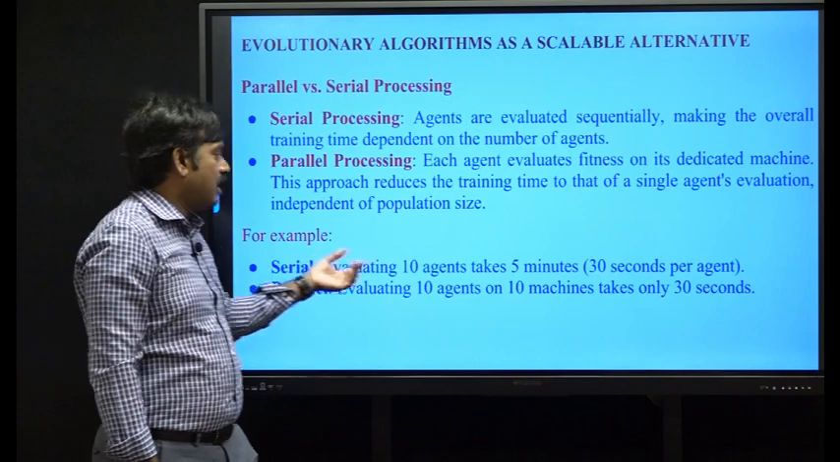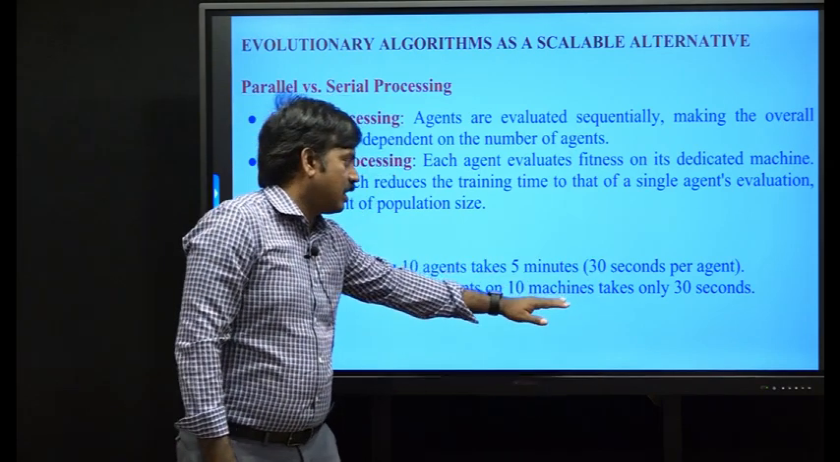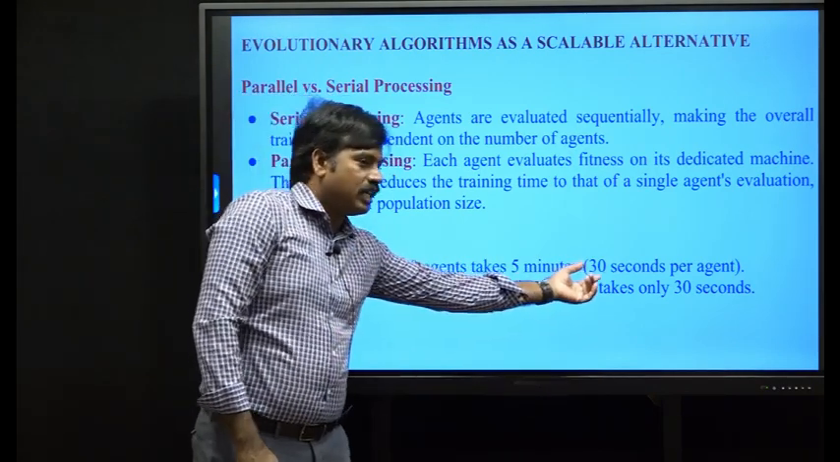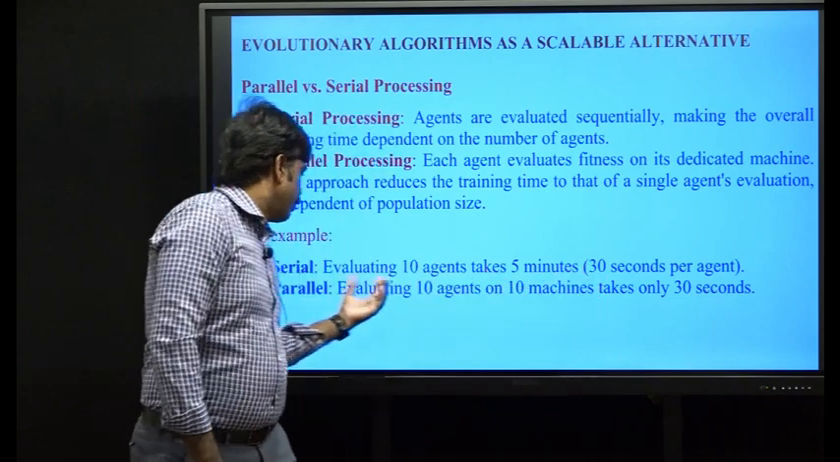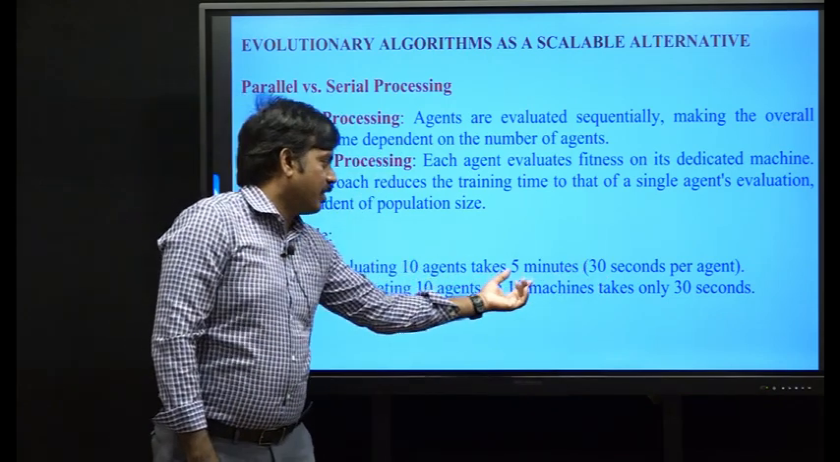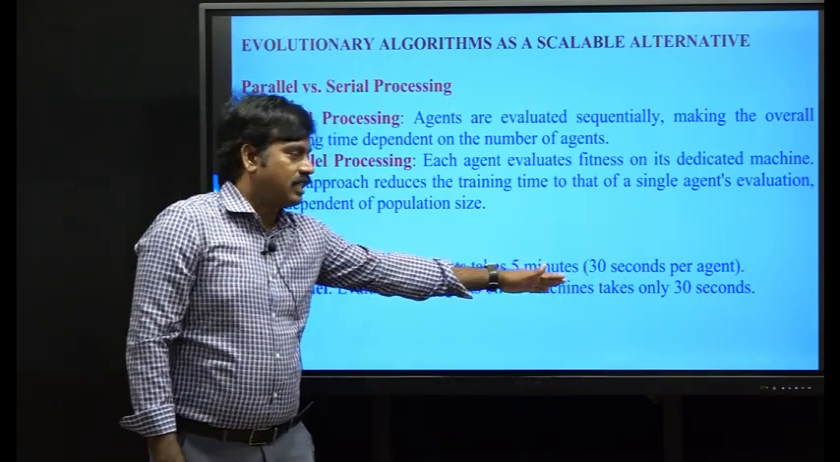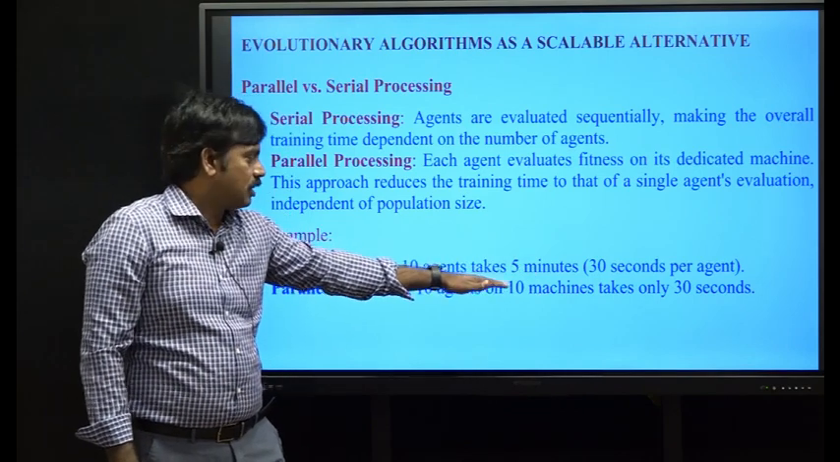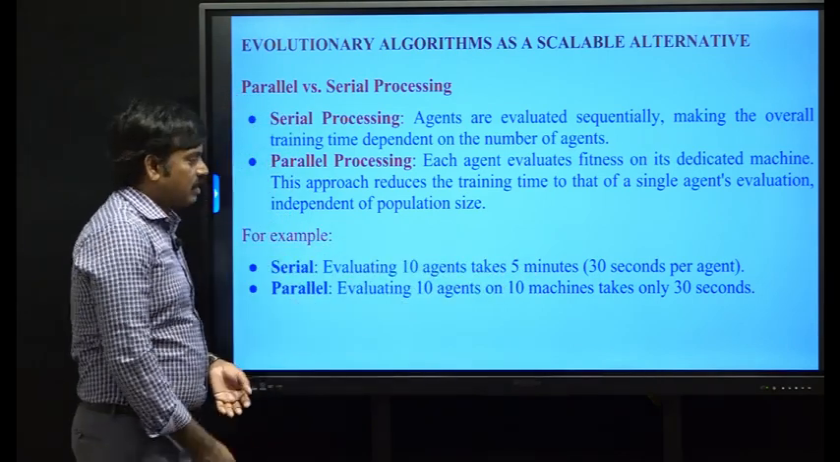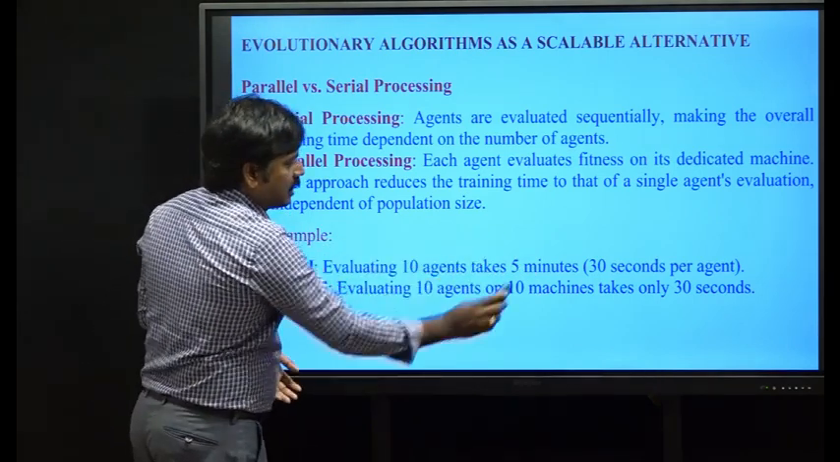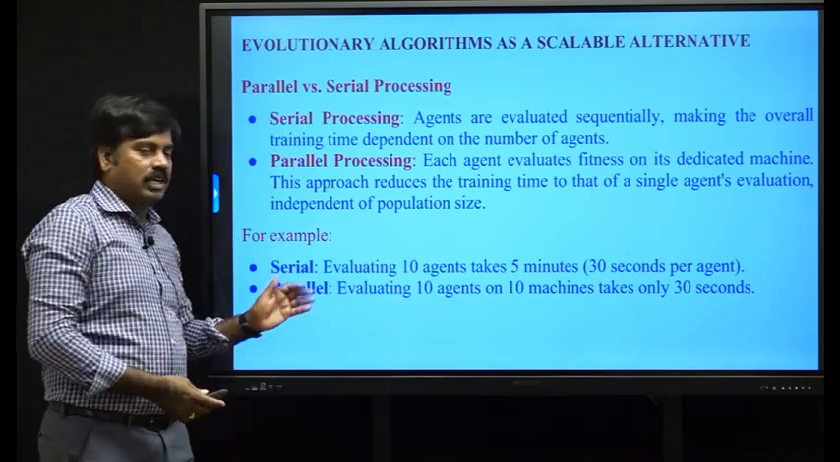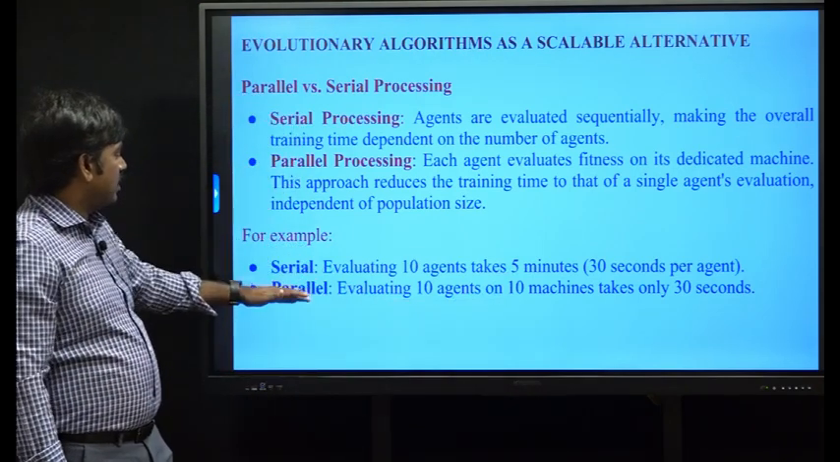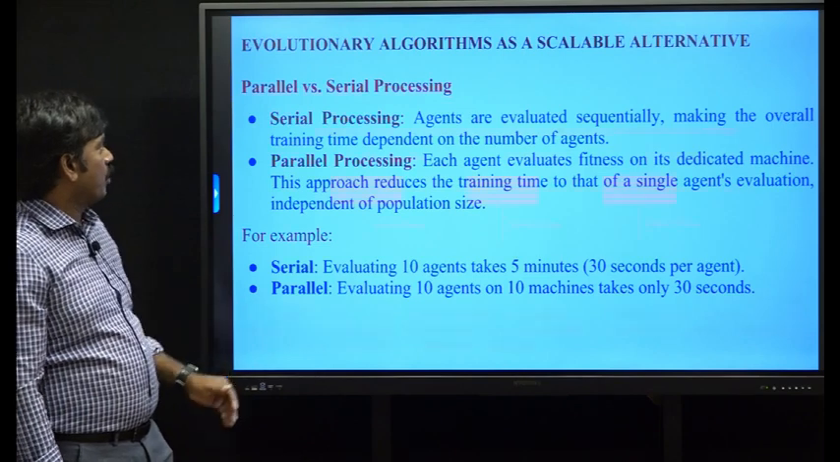In serial, each agent takes 30 seconds, so the serial processing takes 5 minutes. 10 times 30 is 300 seconds, and 300 seconds divided by 60 is 5 minutes. But parallel processing reduces the time. Only 30 seconds is enough for the total training. So this is the comparison of serial processing and parallel processing.